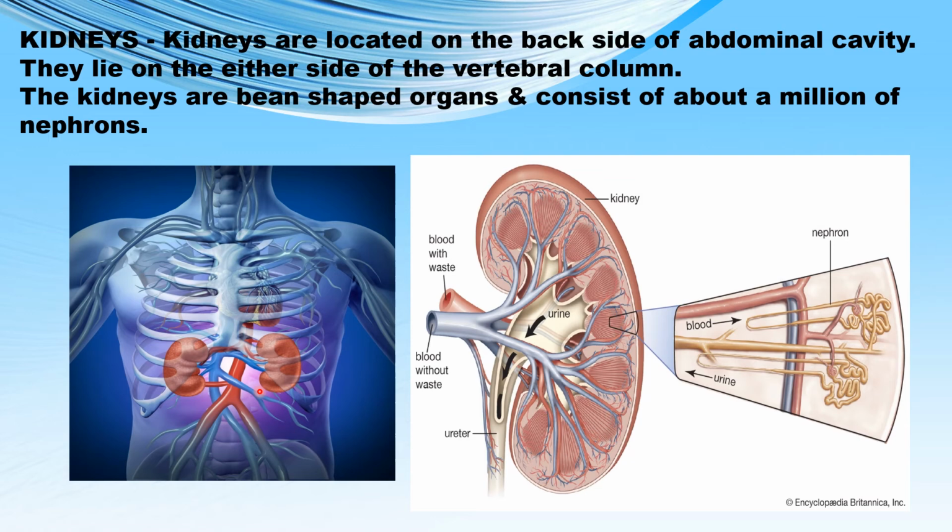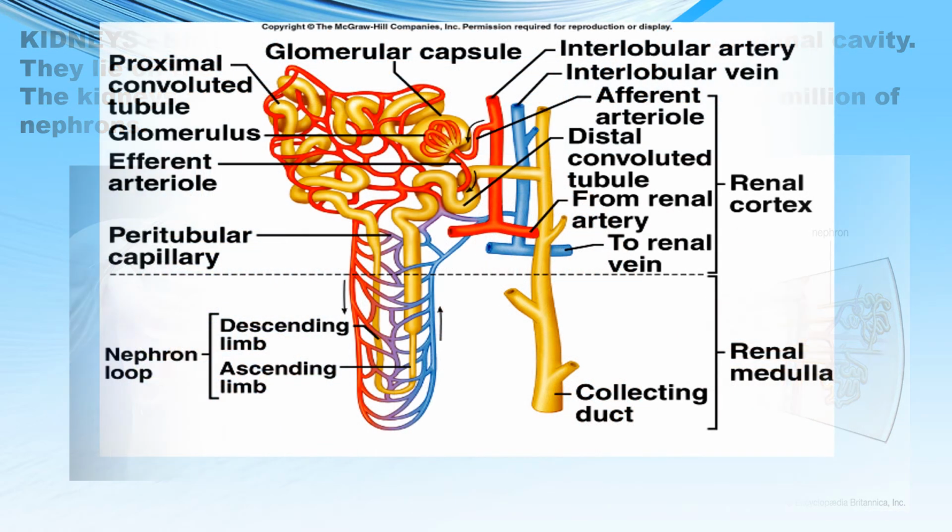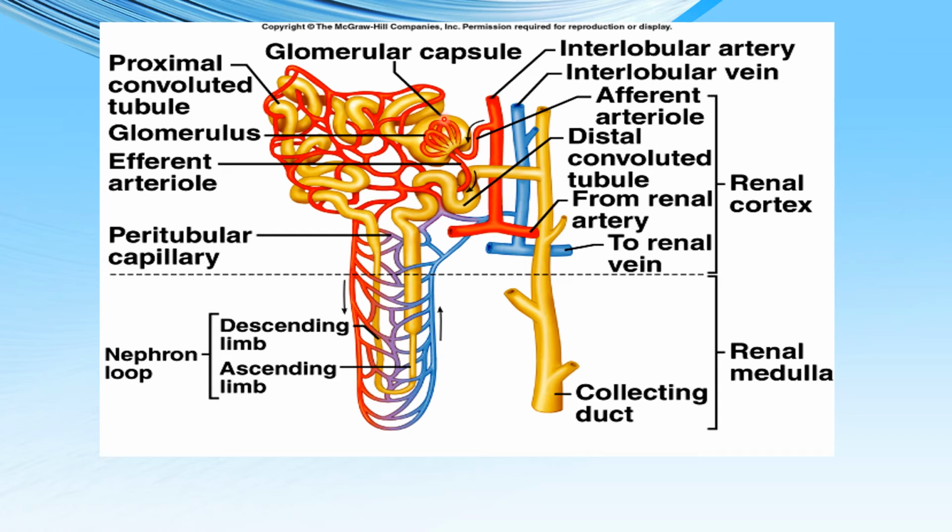We find that each kidney consists of millions of filtrating units, and these filtration units are called nephrons. This is the structure of a single nephron, and we are going to do a detailed study of the nephron in the next video. So each kidney consists of millions of these filtration structures called nephrons.